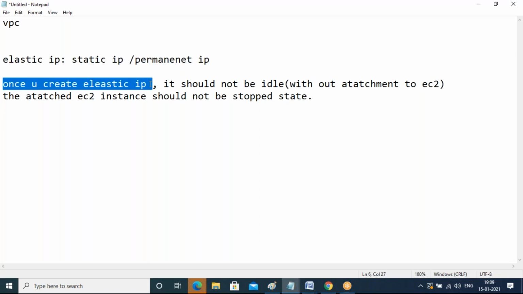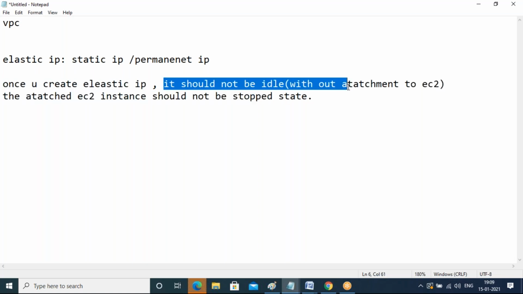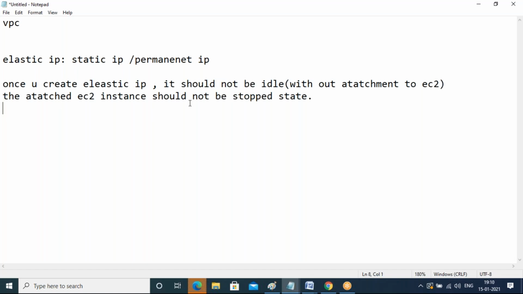Once you create an elastic IP, you will get one public IP address. It should not be without attachment, it should not be idle. You can see the status, whether it is attached to any EC2 instance or not. If it is without attachment, you will be charged. Second thing, say you attached your elastic IP but you don't have work with that EC2 instance and you stopped it for 1 day, 2 days, 3 days, or 1 week, you will be charged that way also.